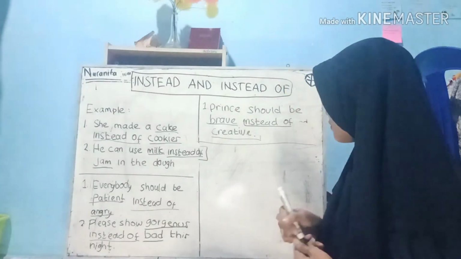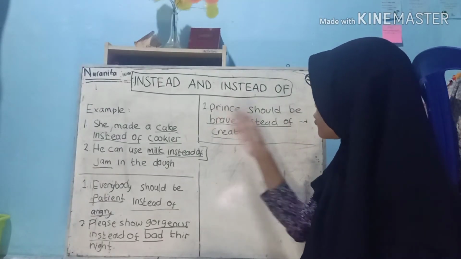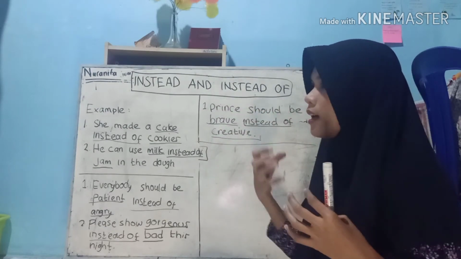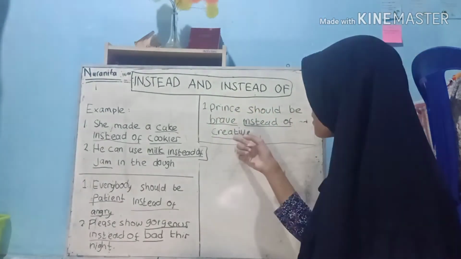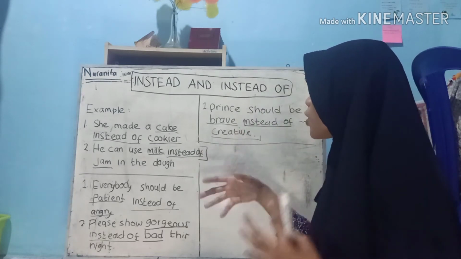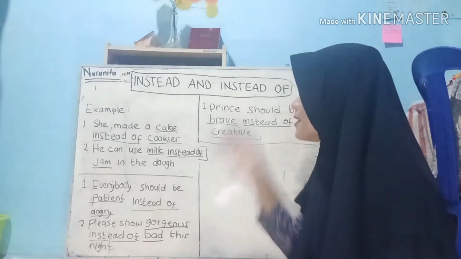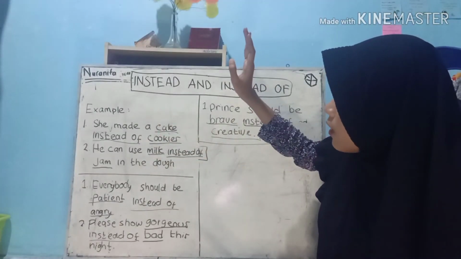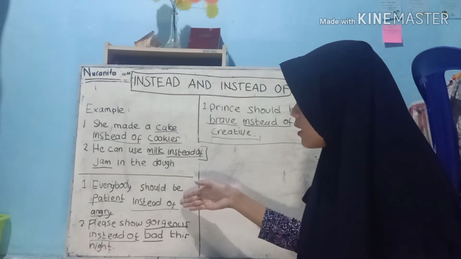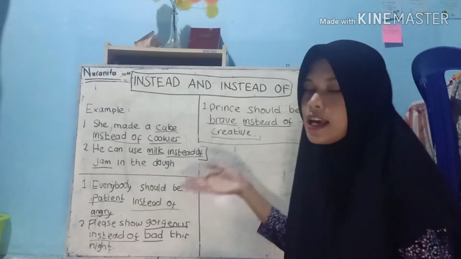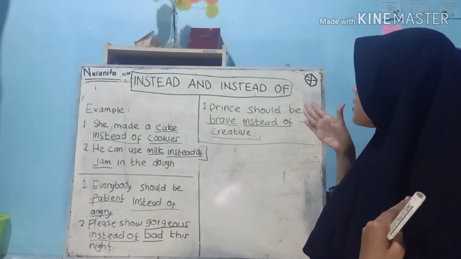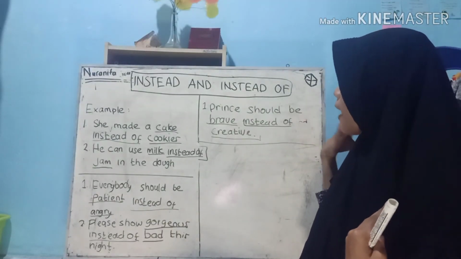So here Prince should be brave, but Prince has an alternative, which is creative. This is an example of instead of followed by a noun, then instead of followed by an adjective, and then instead of followed by an adverb.